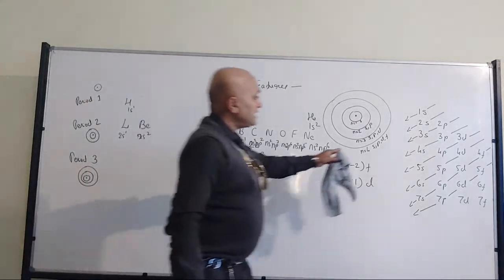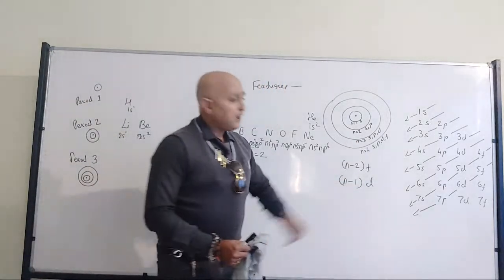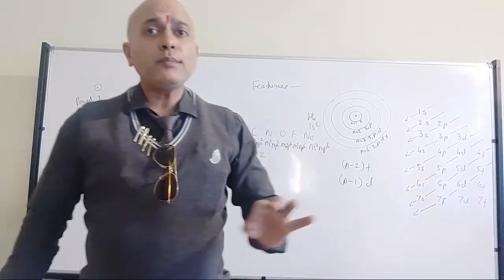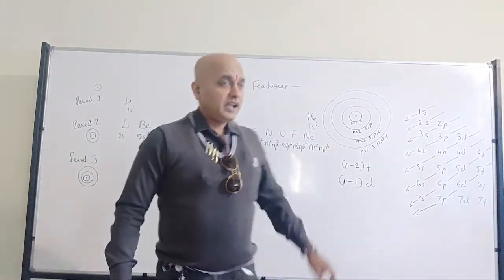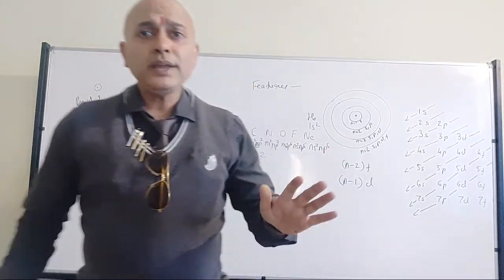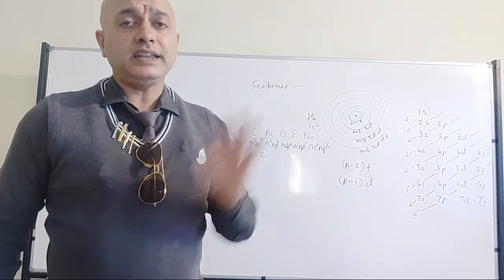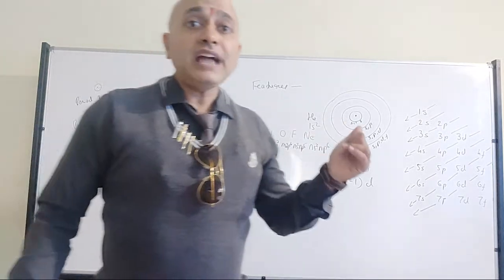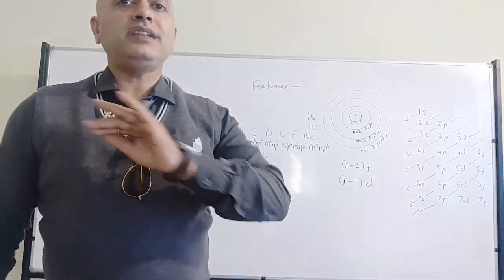Now when it comes to energy level 3, according to this diagram, how many electrons should be accommodated? It should be 18. According to that diagram, all of you are absolutely correct.